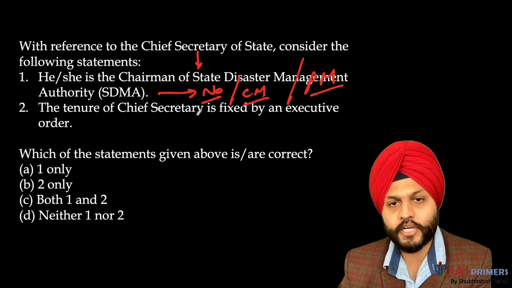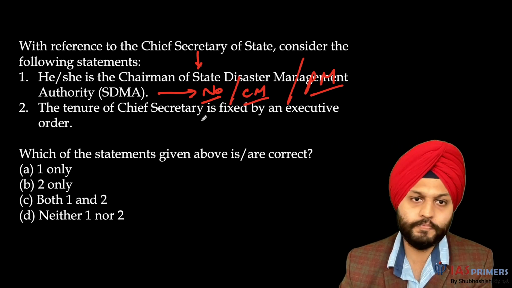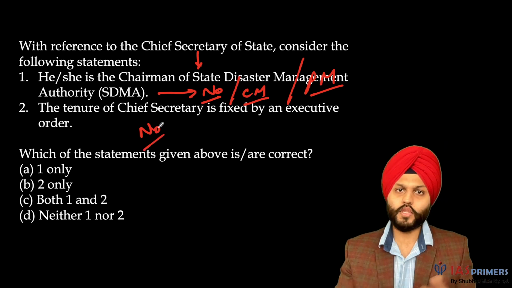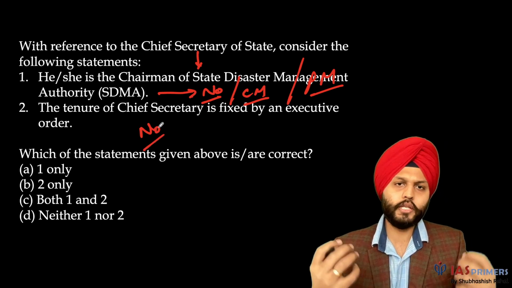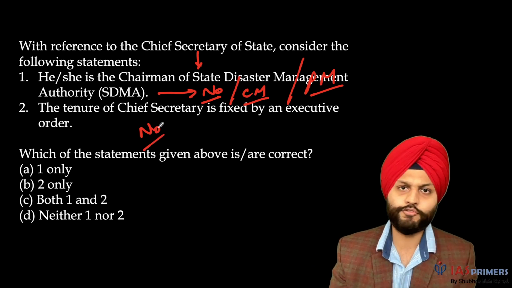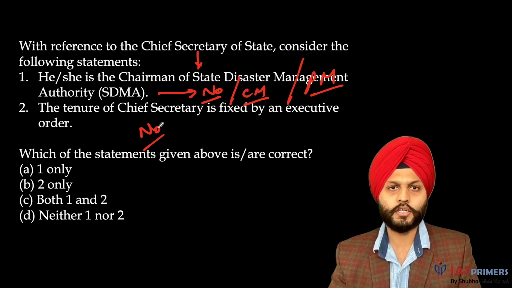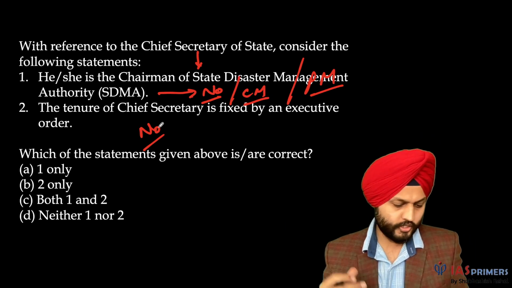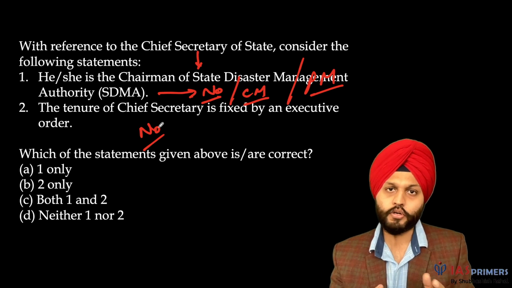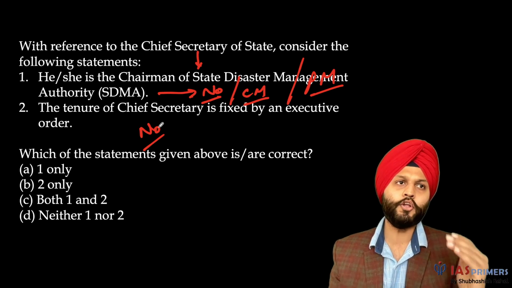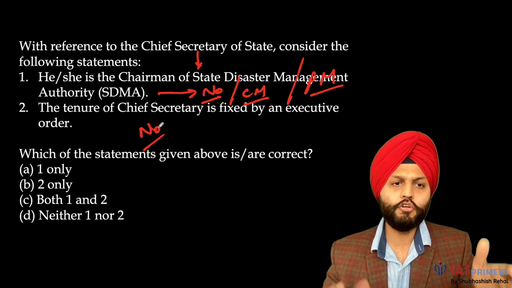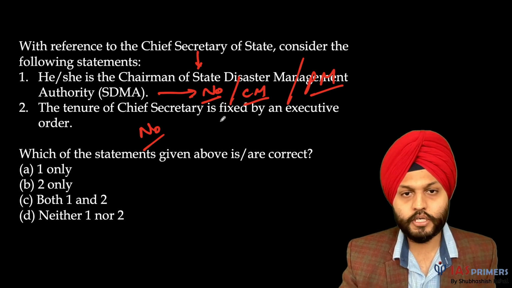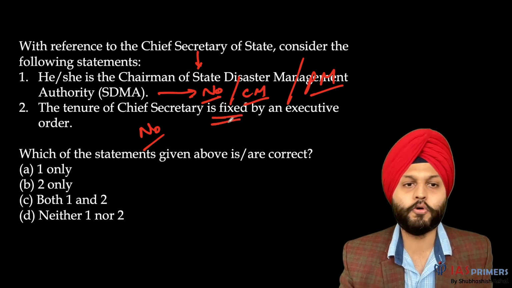The tenure of Chief Secretary is fixed by an executive order. Again, no. They don't have a fixed tenure. Imagine any bureaucrat, they don't have a fixed tenure. They may be transferred from one place to another. Maybe the government changes, maybe the mood changes, whatever. It's not a fixed tenure. It's accepted that, okay, the tenure would be about 2 to 3 years, but it is not fixed. That is the important point.